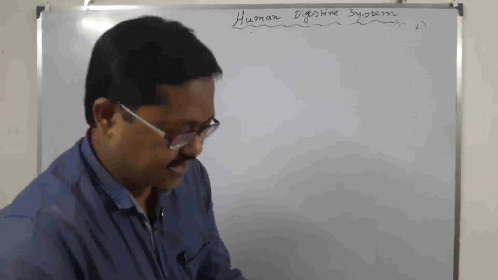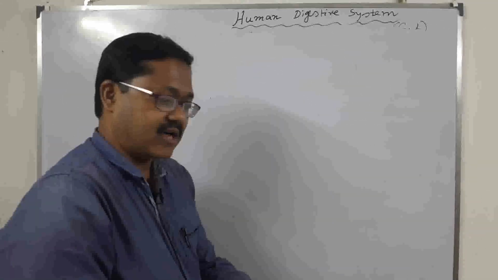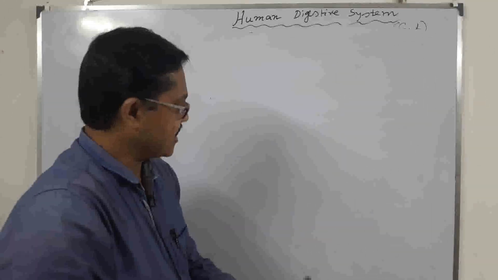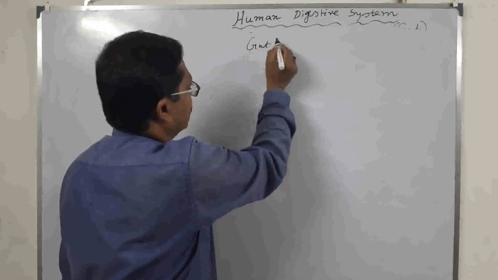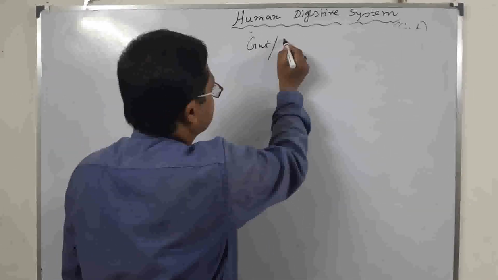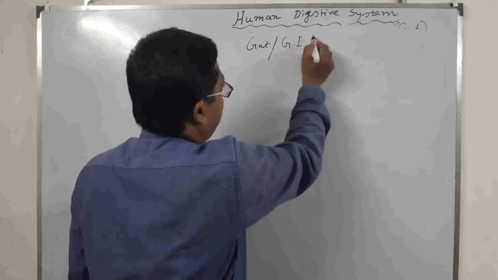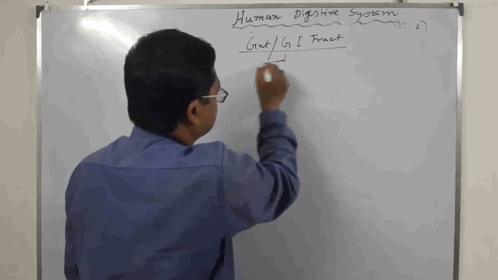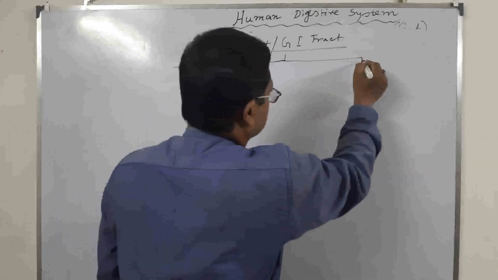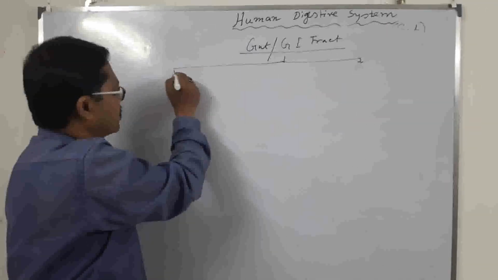Now the composition: what organs are present in our GI tract, that is the gut? The GI tract consists of tubular parts.